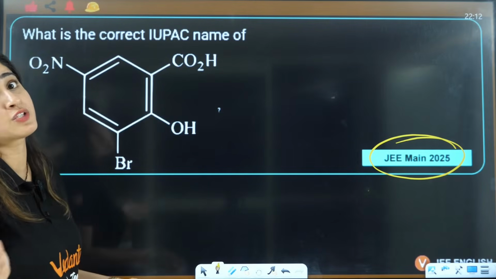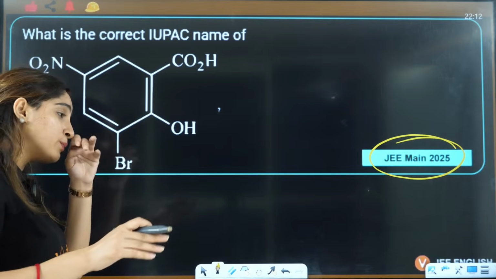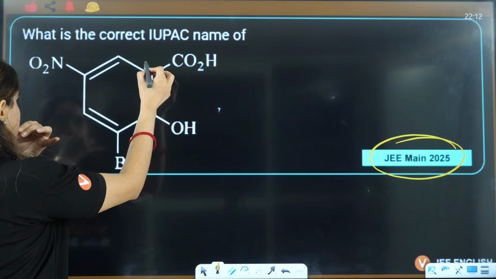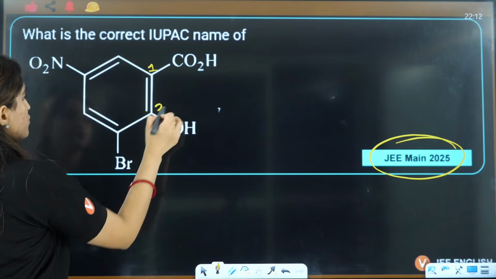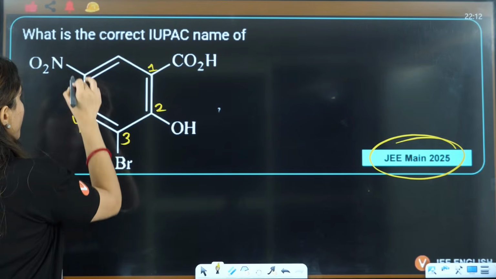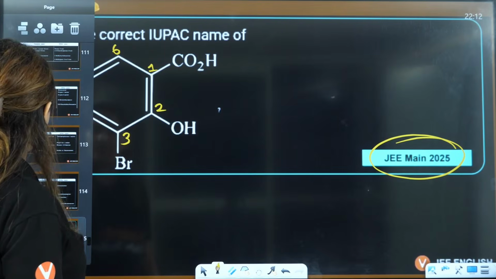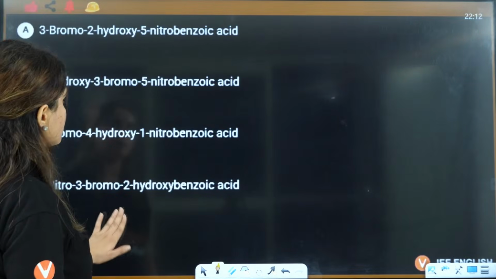But now if they give you some surprise, that I can't say. But IUPAC naming is definitely important, right? So now you will take this as 1. This is 2, 3, 4, 5 and 6. Right, now I'll see the options that they have given me. According to that I'll answer.